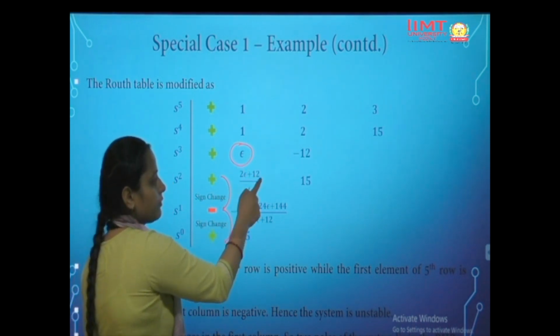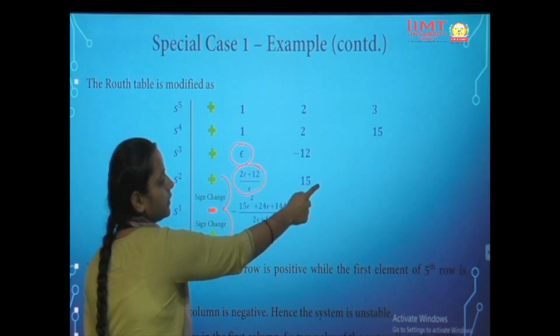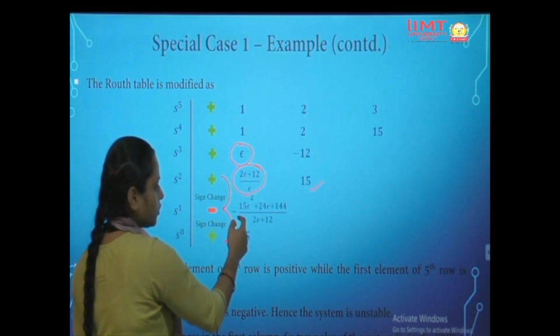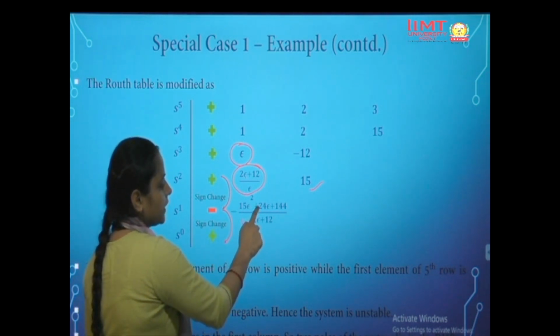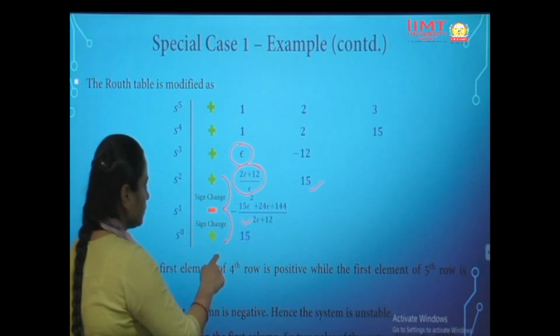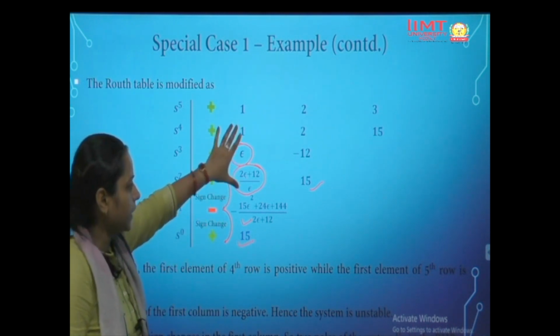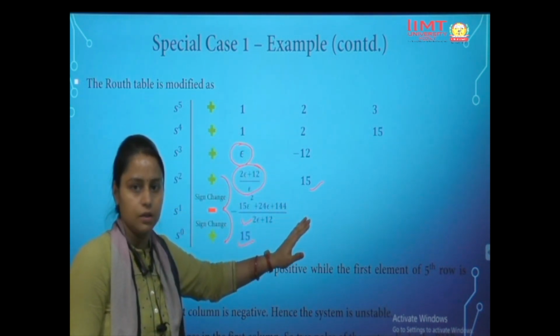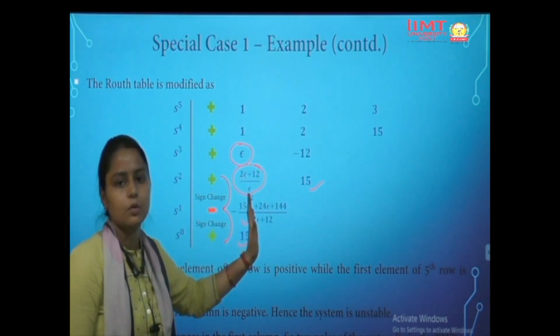So with the same procedure we get the next term 2 epsilon plus 12 by epsilon, and here we will get 15. In the next row we calculate with the same procedure, and we get minus 15 epsilon plus 24 epsilon plus 144 divided by 2 epsilon plus 12, and then 15. Now we get this, and we put epsilon as 0. Once we calculate all the rows, we put epsilon as 0 and then we calculate the sign.